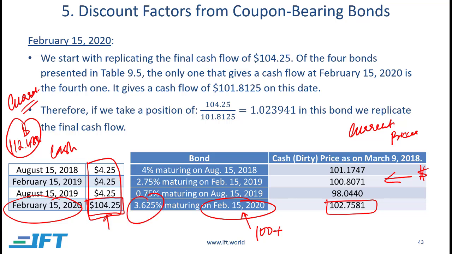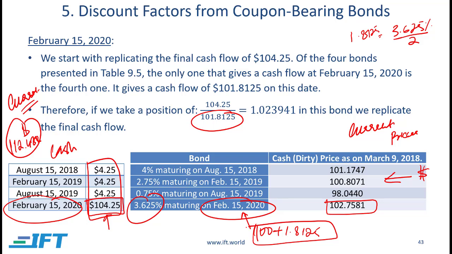It's semi-annual, so 3.625% divided by 2 is 1.8125. That is what it's going to pay me on that last date: the 100 plus the 1.8125% multiplied by 100, which comes in dollars as well. So that's the money it's going to pay me on that date.